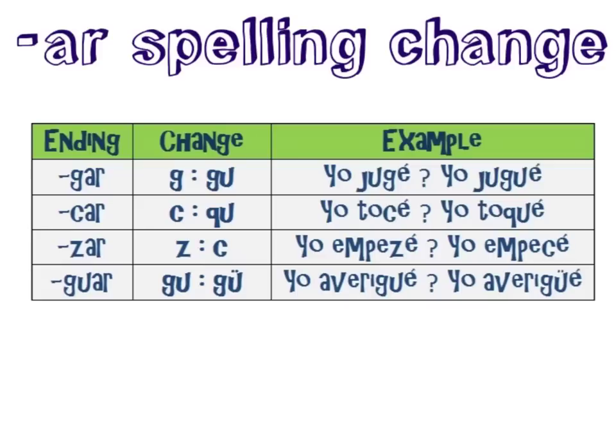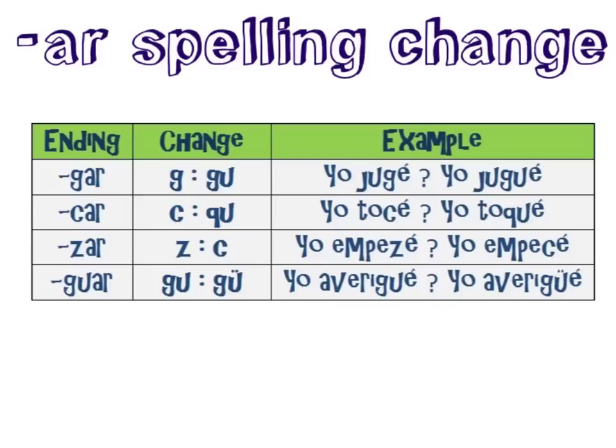Averigue does not sound like averiguar. So we add an umlaut here, and that helps us to pronounce the GU with a gua sound. Think back to pingüino. So now we would pronounce it averigüé. Does averigüé sound like averiguar? Yes, it does. Wonderful. We're finished.